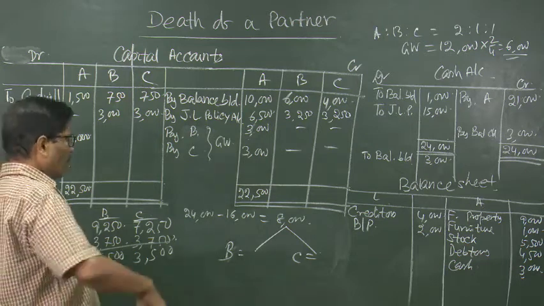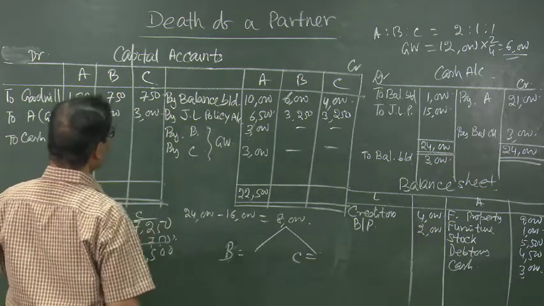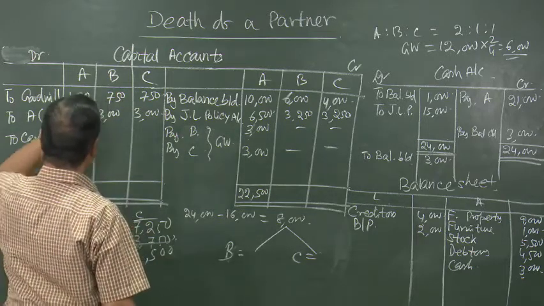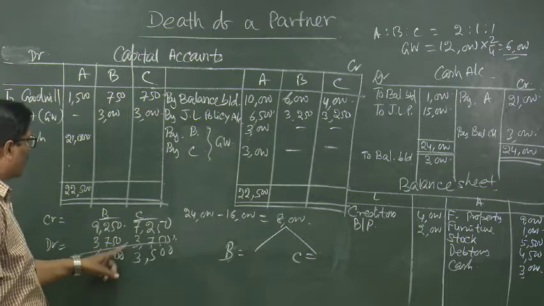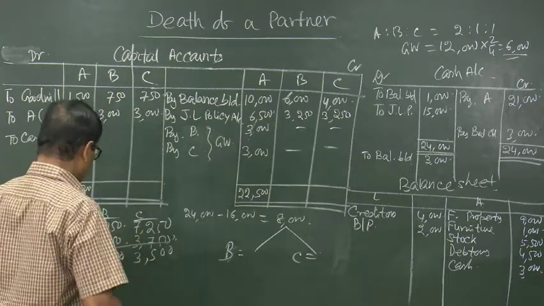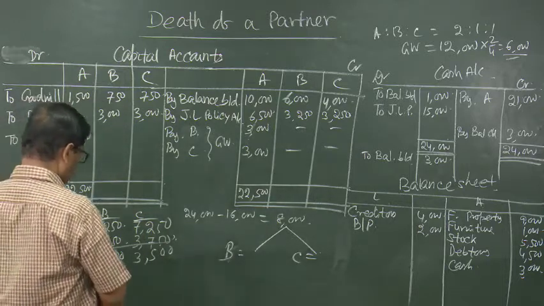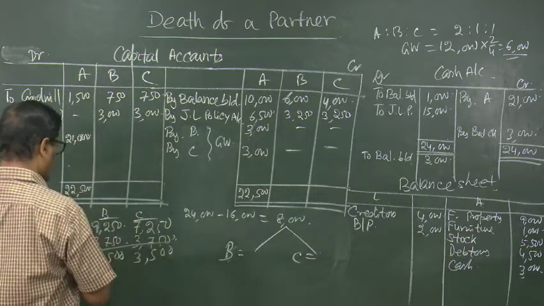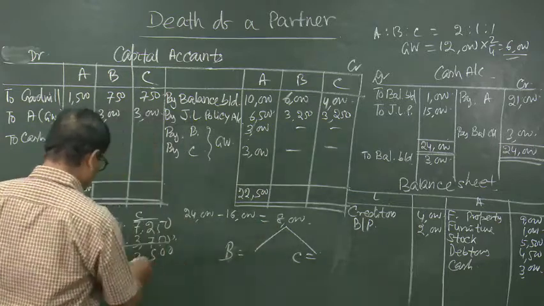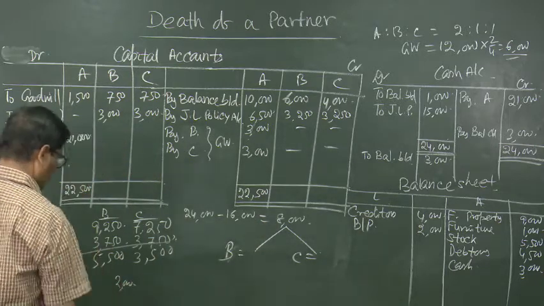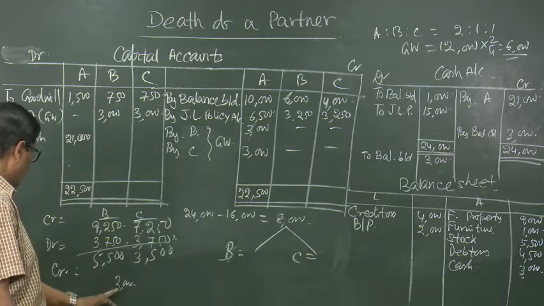So, if their capital will be equal, how much will they have to bring? Because he has got more debits, B is having a credit balance of 5,500, C is having 3,500. So, total if you add, it will be coming to 9,000. Out of 8,000 there is a difference of only 2,000. The difference between the two is 5,500 minus 3,500, that is 2,000.